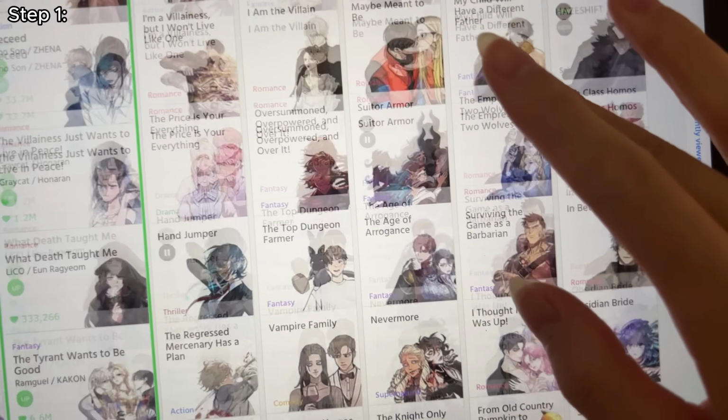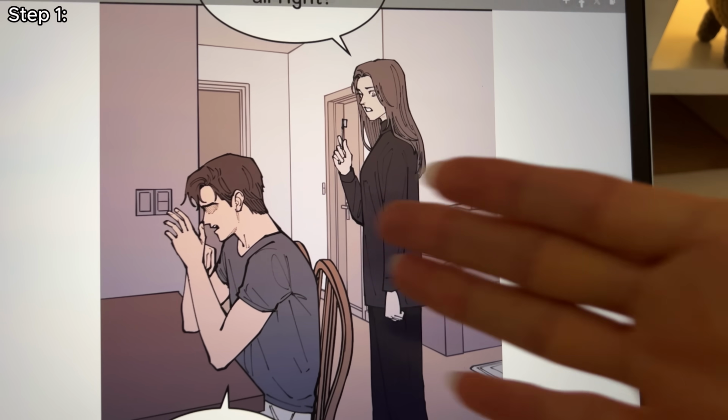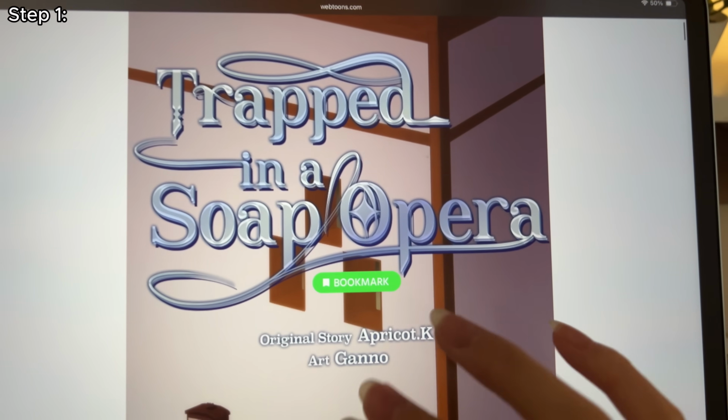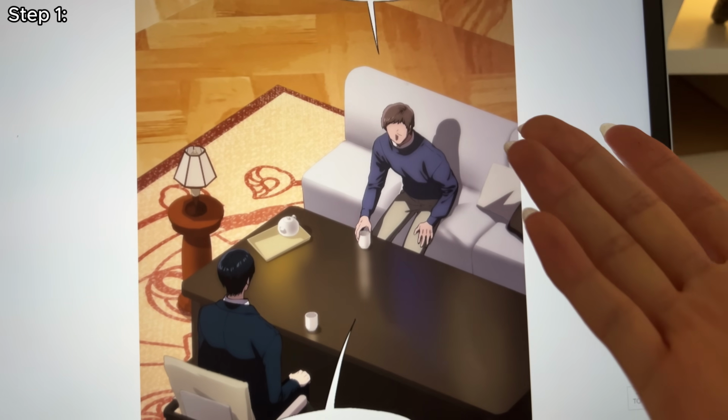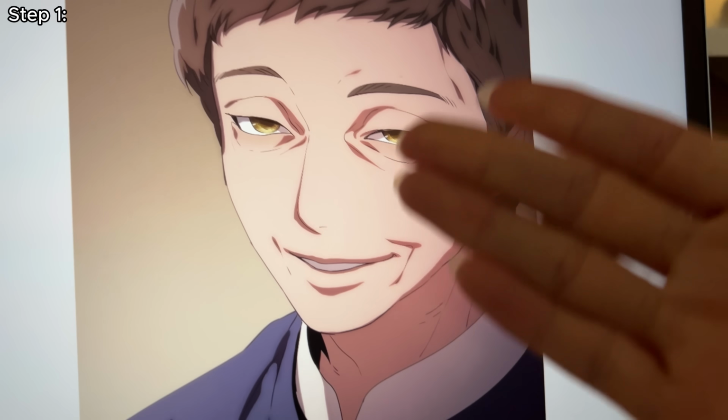Let's just click into another completely random one. Vampire family. Look at this. They have like the perspective down so well. The expressions. I just clicked into another random one and look at that. Look at this. This is like a pure high budget anime screenshot.